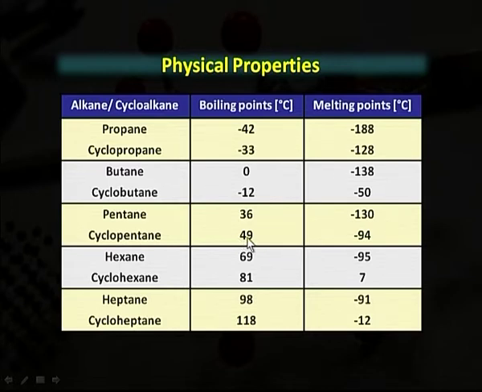It is clearly indicating that due to the increase in molecular weight, the boiling point also increases, same as in melting points. Hexane and cyclohexane also have a great variation in their molecular weights. So, you are seeing that the boiling point is increasing, as well as the melting point. In heptane and cycloheptane, further we focus on their molecular weights. Heptane has a boiling point of 98 degree Celsius, whereas cycloheptane has 118 degree Celsius. The same reason applies here.